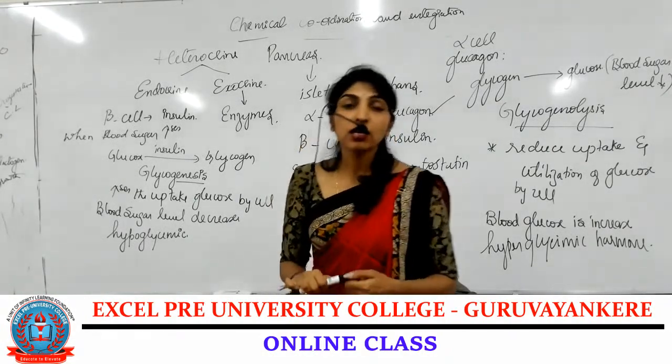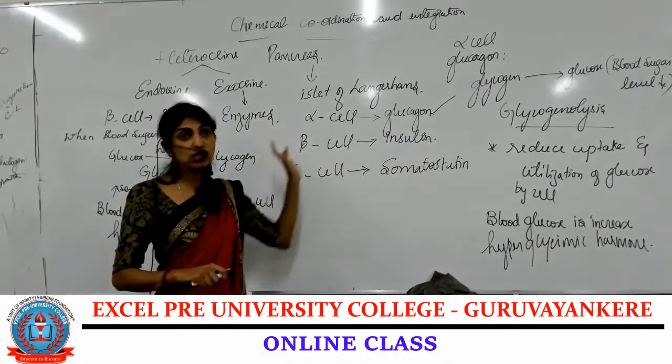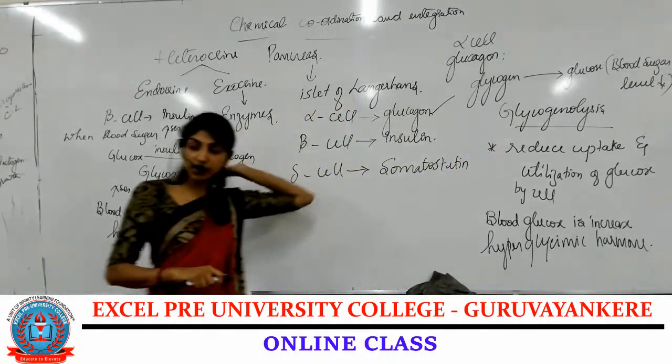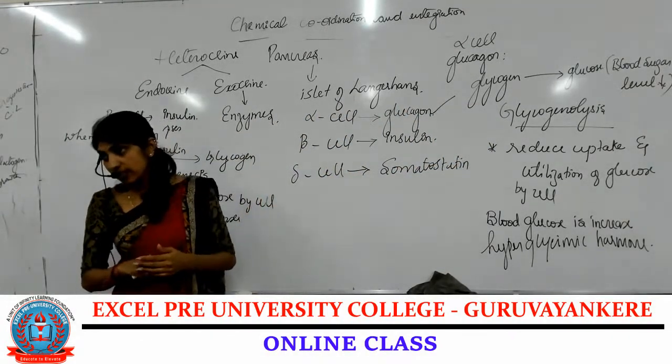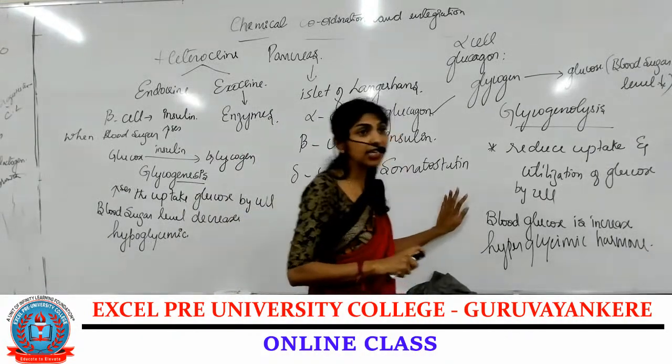Is that clear? Here we completed two hormones: the alpha cell, that is glucagon, and the beta cell, secreting insulin. Coming to the third one, that is the delta cell, it secretes.